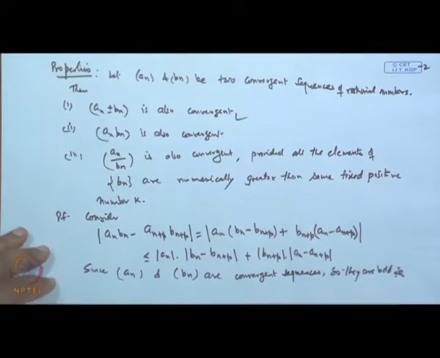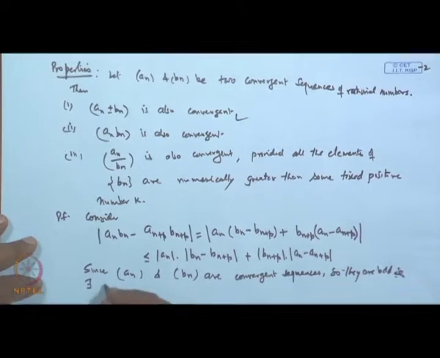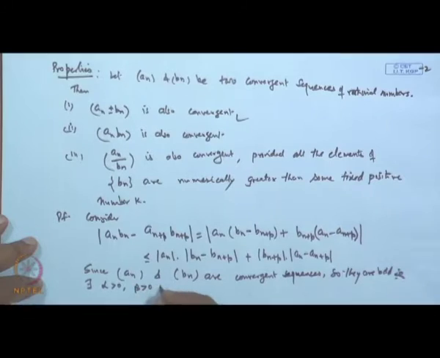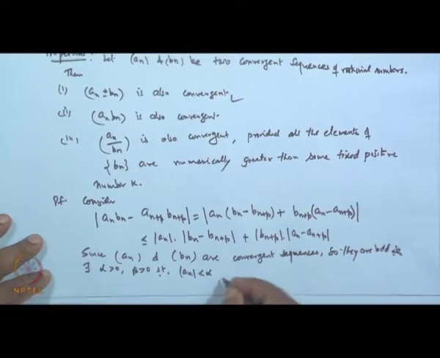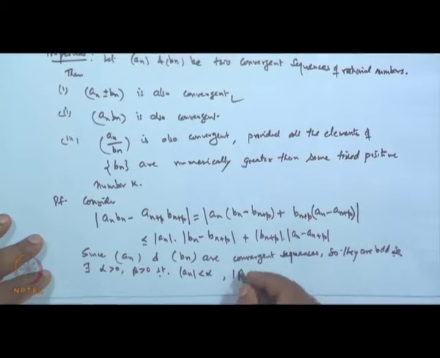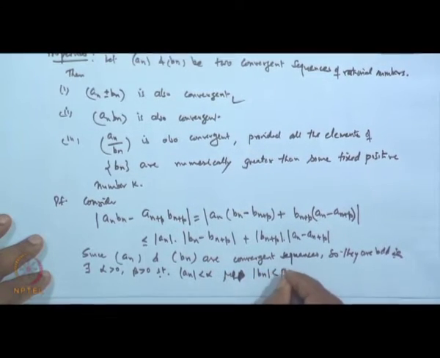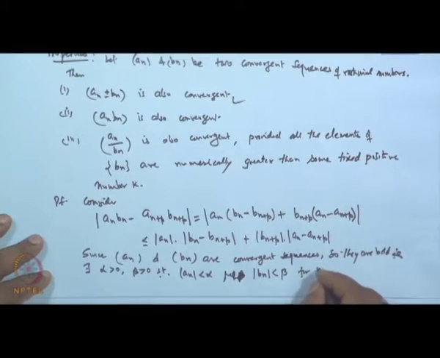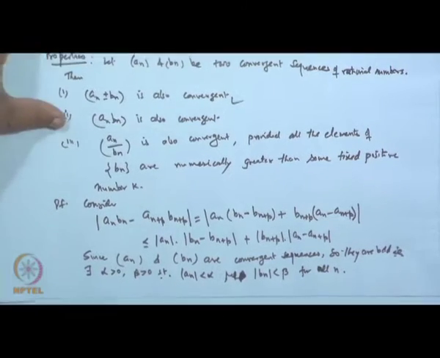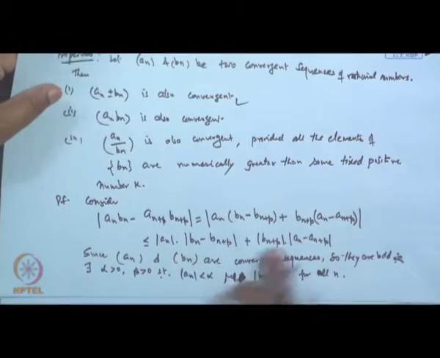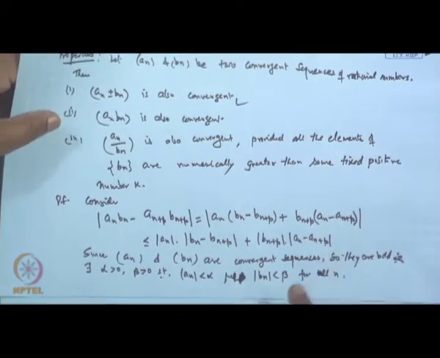That is, there exist some alpha greater than 0 and beta greater than 0 such that all the terms of the sequence satisfy mod a n less than alpha and mod b n less than beta, for all n. Every convergent sequence is a bounded sequence, so we can find alpha and beta such that this happens. Now, further, b n and a n are convergent sequences, so we will make the criteria from here.